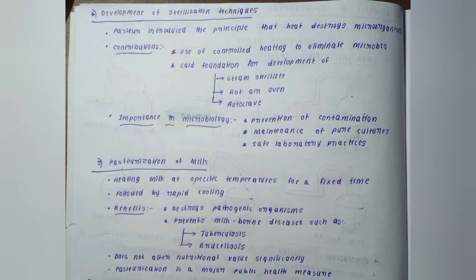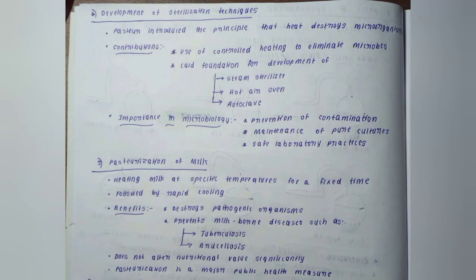What are the benefits of this? See, it destroys the pathogenic organisms and it prevents milk-borne diseases such as tuberculosis and brucellosis. Now many of you may ask, wait, is tuberculosis a milk-borne disease? See, the spread of tuberculosis happens in a variety of ways, and in milk-borne there is something called Mycobacterium bovis, which belongs to the Mycobacterium family itself. It is present in infected cattle, so it may be present in the milk, and if you don't do the pasteurization and you drink it, you can get it.